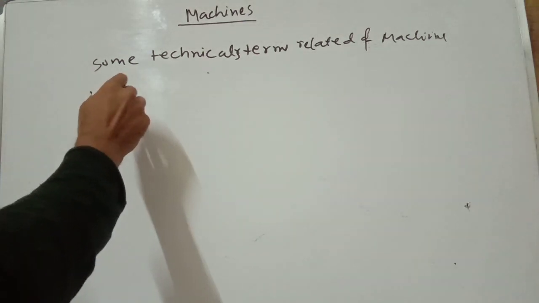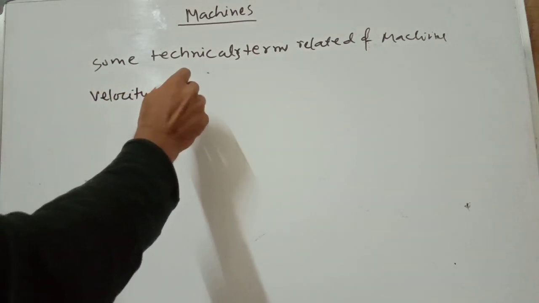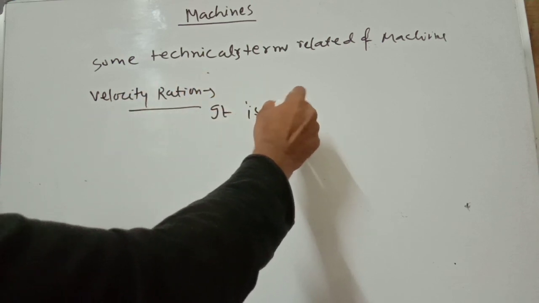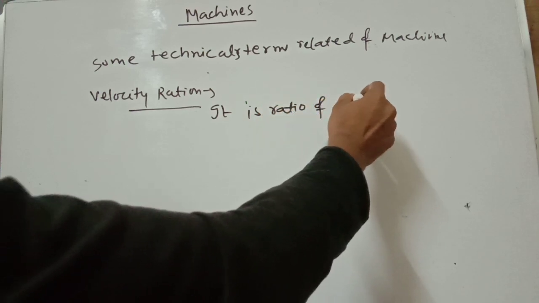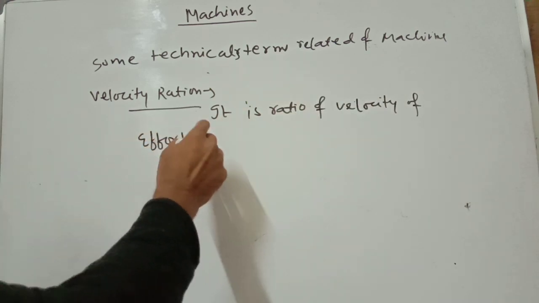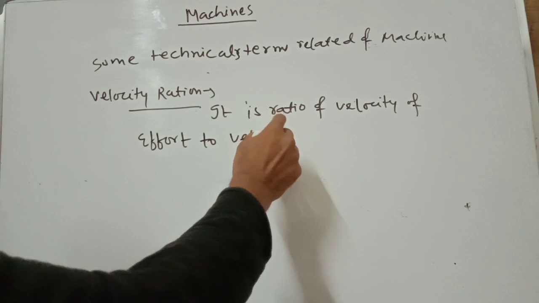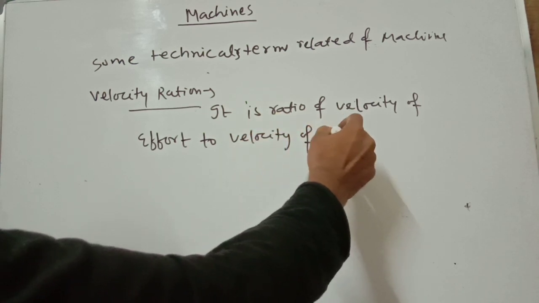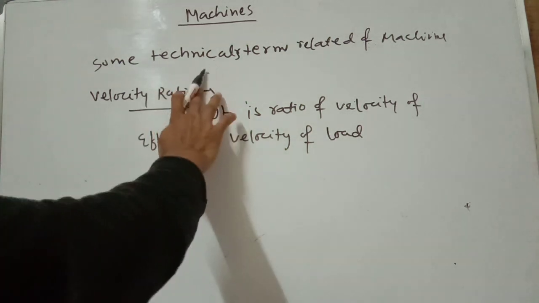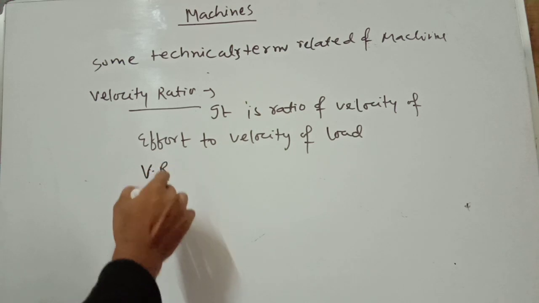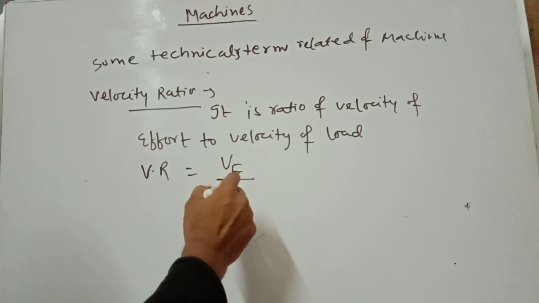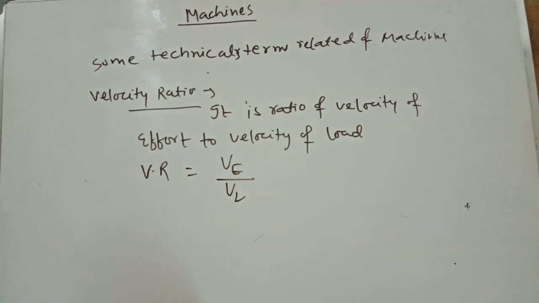Velocity ratio. It is the ratio of the velocity of effort to the velocity of load, and is defined as velocity ratio. You can write velocity ratio, represented by V.R., that is the ratio of velocity of effort to the velocity of load.